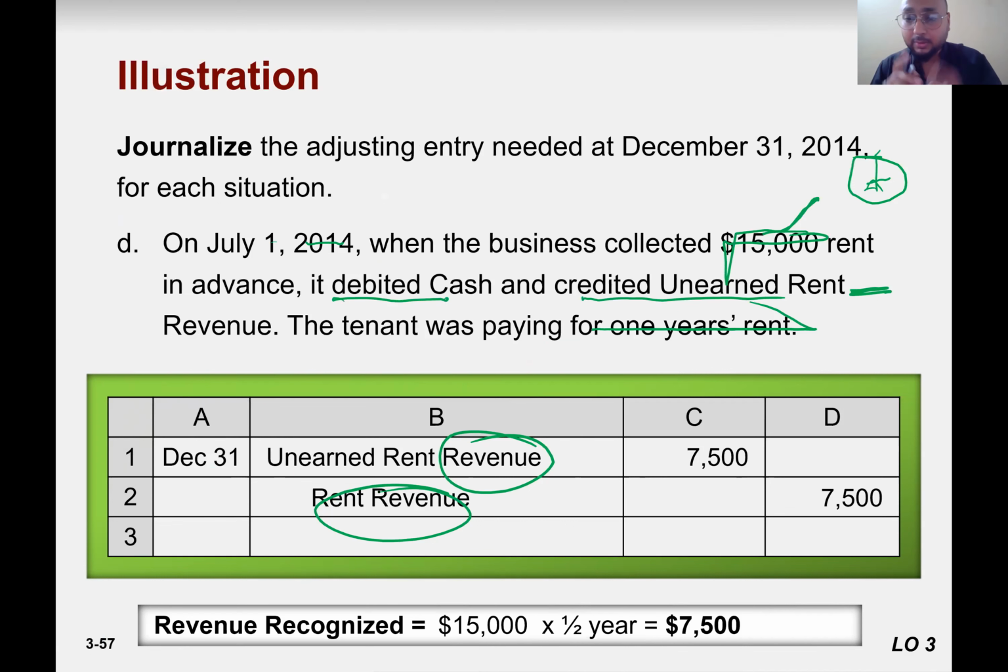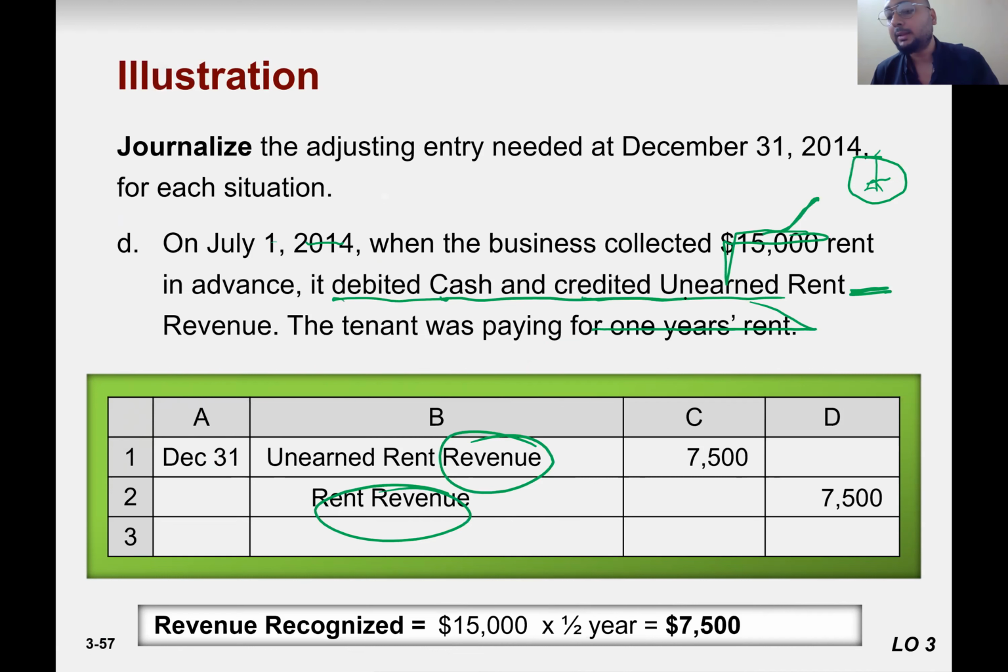In service industry, you need to pay close attention that what are their core products that they are selling. So they are selling renting spaces. So they receive rent in advance. So that would be their advance sales. Entry would be cash collected in advance to liability unearned rent revenue. They just made that one. And then after 6 months, now the liability has converted. Now they have a right to record it as a revenue. Recall your matching principle that you need to record the revenue when it actually earned, when ownership is officially transferred. So now you can just have a right to record it as a sales.